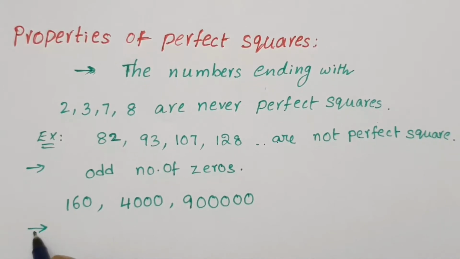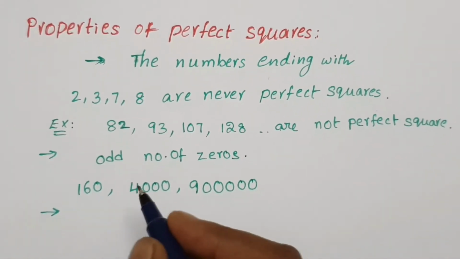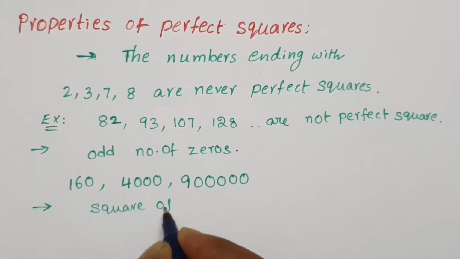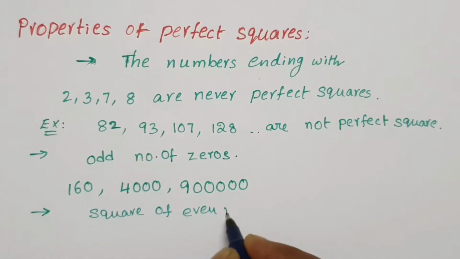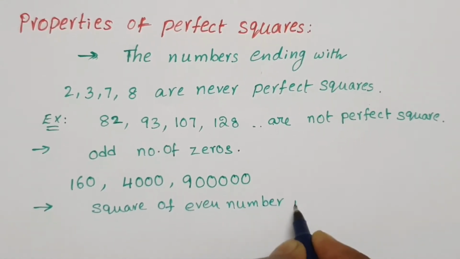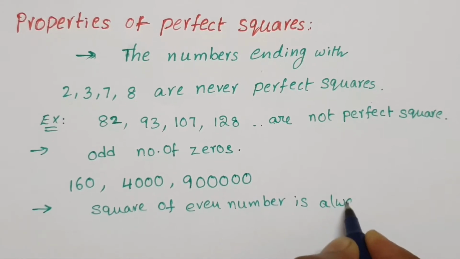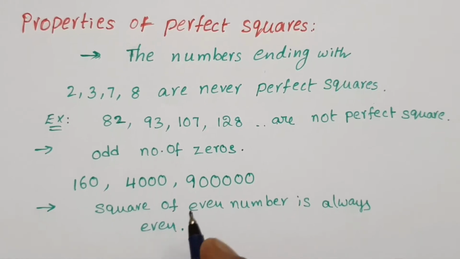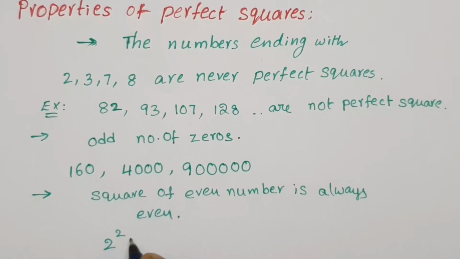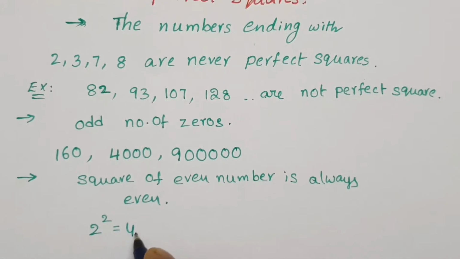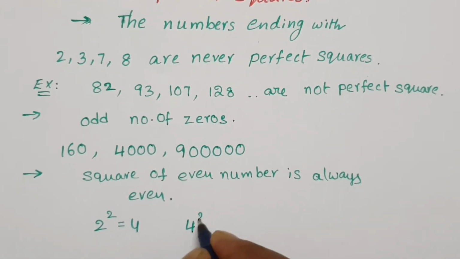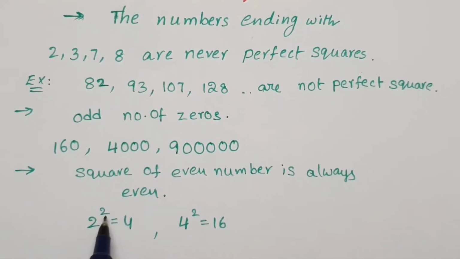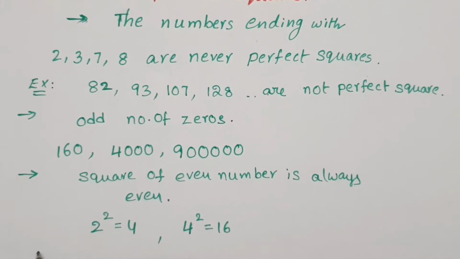Next, third condition: the square of any even number is always even. If we take any even number, 2 is an even number, 2 squared equals 4. 4 is also even. Take 4, 4 squared equals 16. 16 is also even. So the square of any even number is always even.